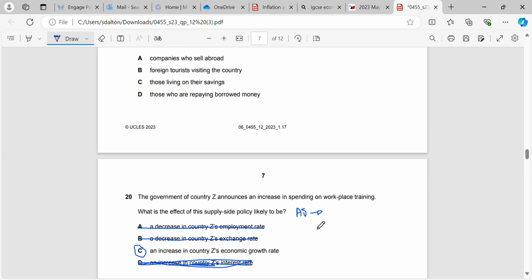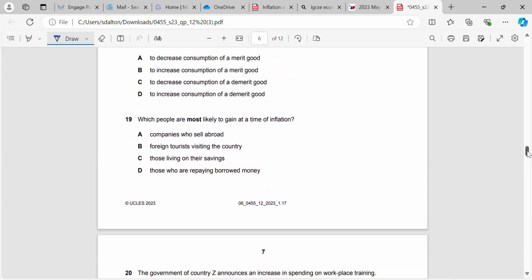It's going to increase their productive potential, as well as in the short run, it may be an increase in government spending, so it may move AD to the right. Long run, it will shift AS. And if AD moves to the right, then we know that that's an economic growth increase, because we'll be able to increase our level of real GDP.